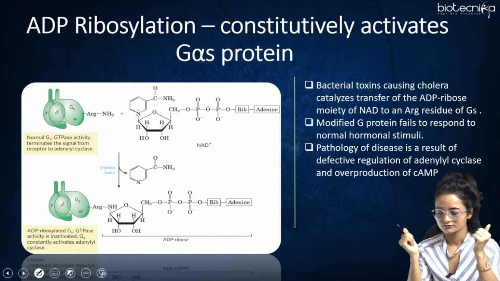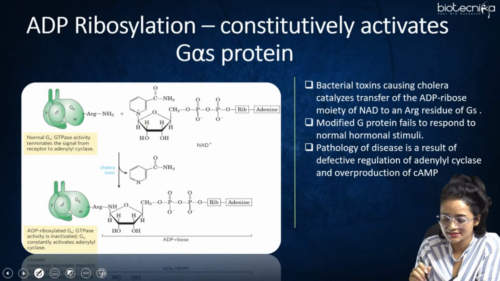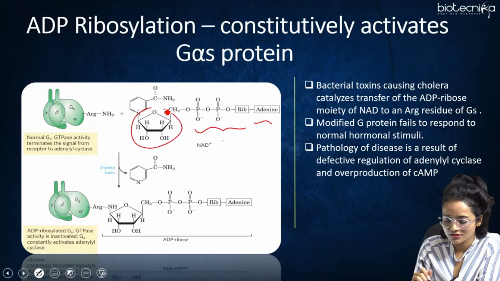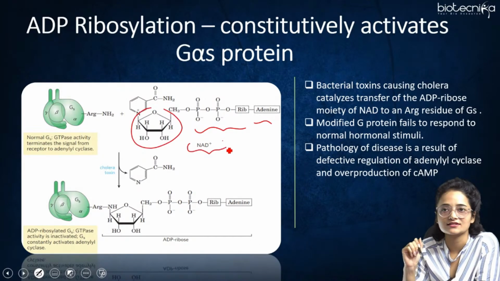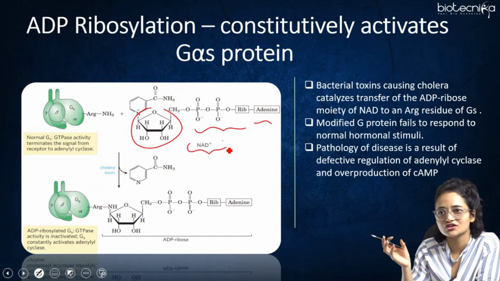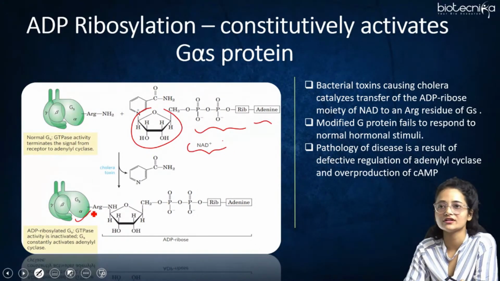Here you can see in the figure the phosphate group, and adenine. This is the structure of NAD+. The bacterial toxin causing cholera catalyzes the transfer of the ADP ribose moiety of NAD to an arginine residue of GS, the stimulatory G protein.